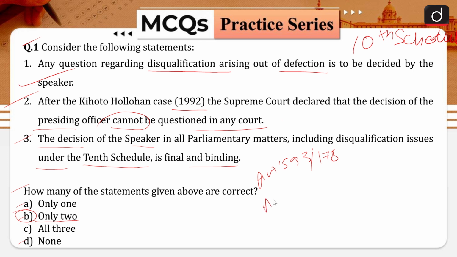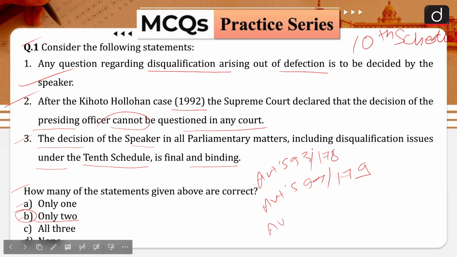Then Articles 94 and 179 deal with the vacation, resignation, and removal of the offices of speaker and deputy speaker of the Lok Sabha and the state legislative assembly. Then Articles 95 and 180 deal with the power of the deputy speaker or other persons to perform the duties of the office of or to act as the speaker of the Lok Sabha or the state legislative assembly.